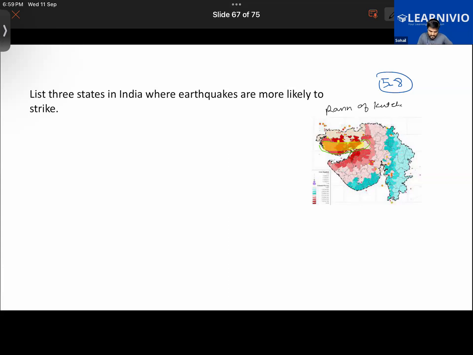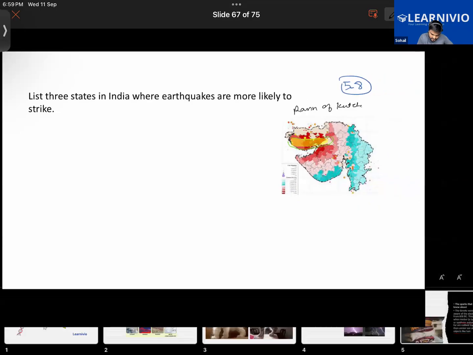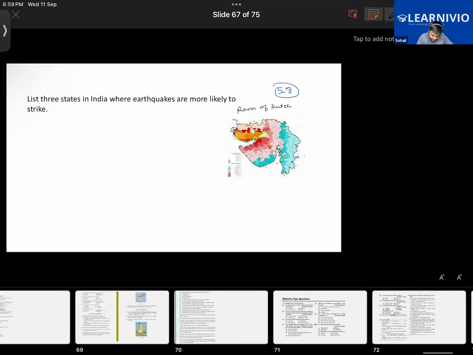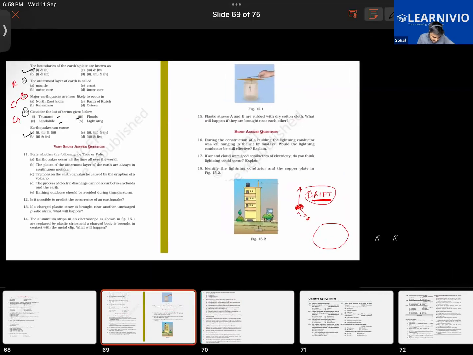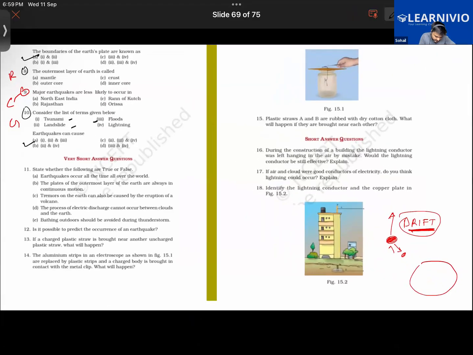Then looking at some other options, Rajasthan is also more likely. Rann of Kutch. The only option is, as you were saying, Odisha, right?